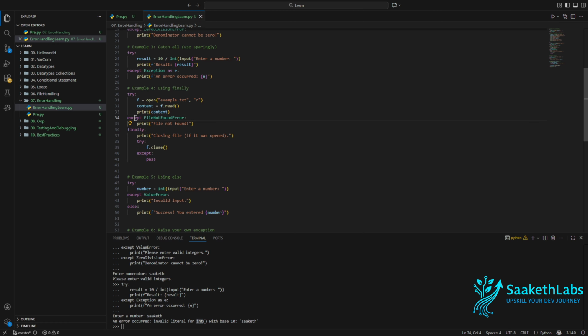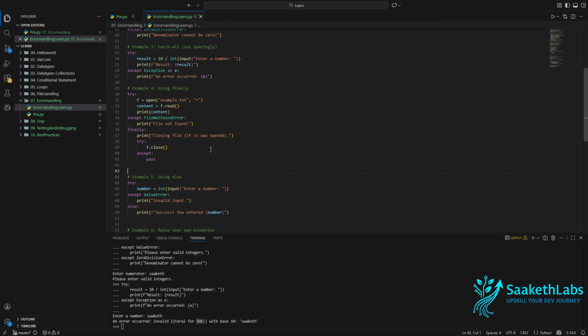Right after executing the except block, no matter if the except block is executed or not, the finally block gets executed. So meaning, irrespective of whether the execution of try or except was completed or abruptly stopped, no matter what, the finally block will get executed. So let us try to run this.